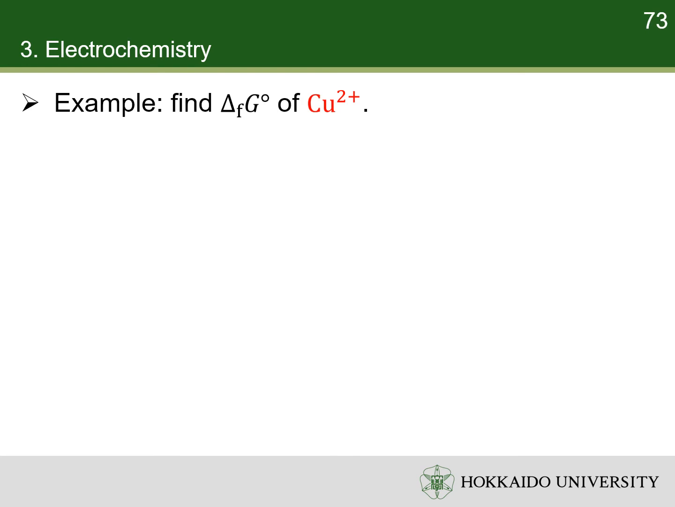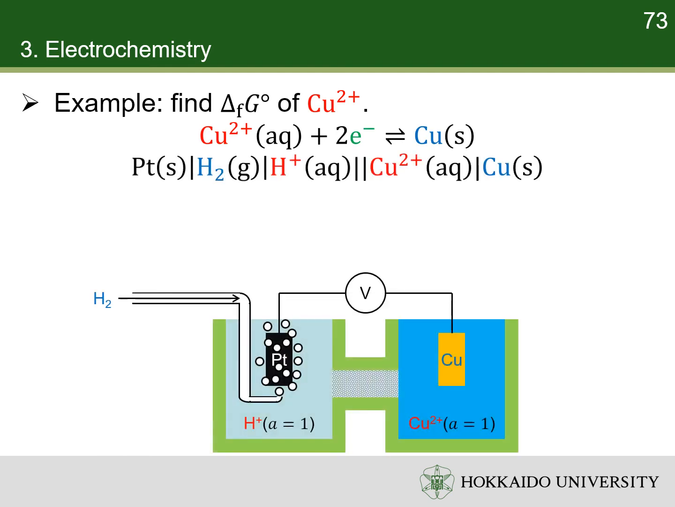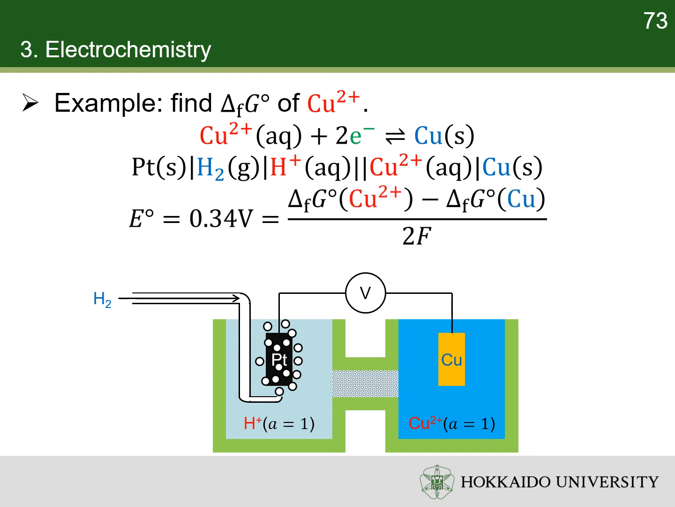For example, find the standard Gibbs free energy of formation of copper ion. The standard electrode potential of the redox reaction between copper ion and copper can be measured by the following electrochemical cell, where the electrode in question is connected to a standard hydrogen electrode, and the voltage between the electrodes are measured. The activity of copper ion is made to be unity, so that it is in its standard state. In this condition, the voltage between the electrodes is the standard electrode potential. It is about 0.34 volt. The standard Gibbs free energy of formation of metallic copper is 0. Thus, the standard Gibbs free energy of formation of copper ion can be calculated.